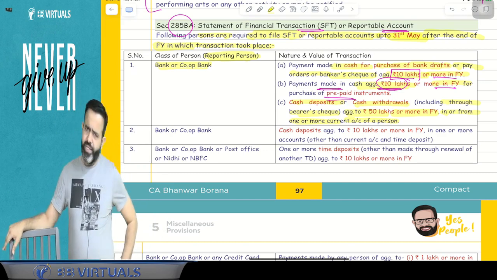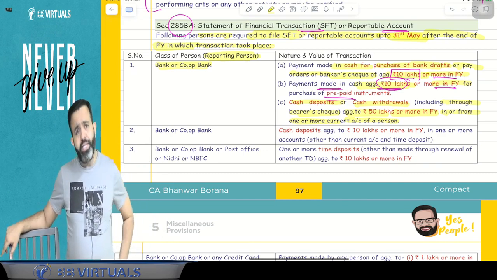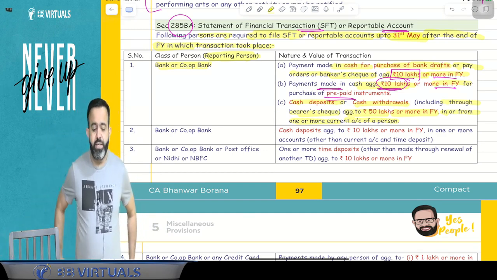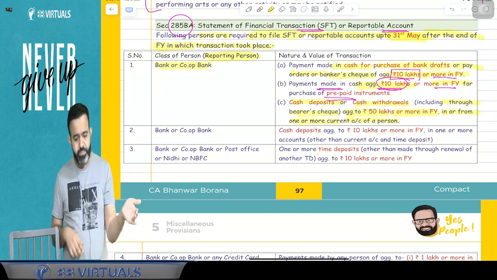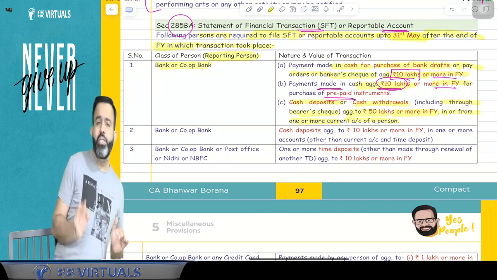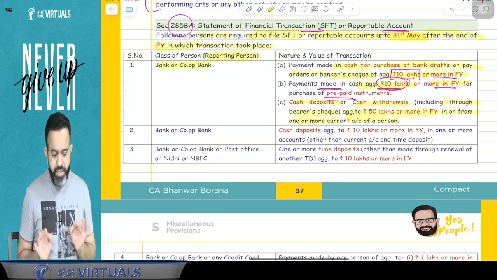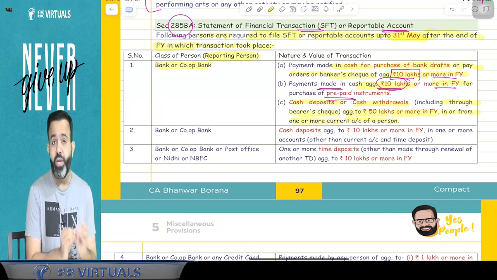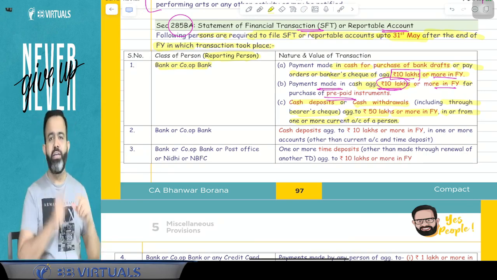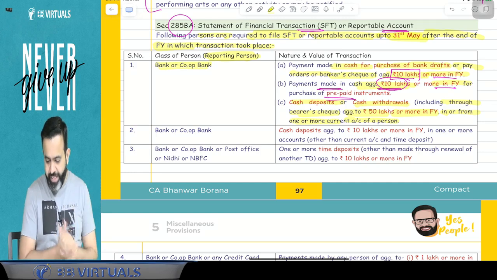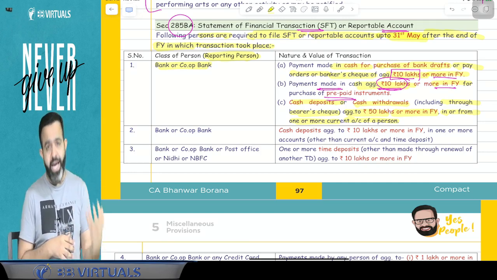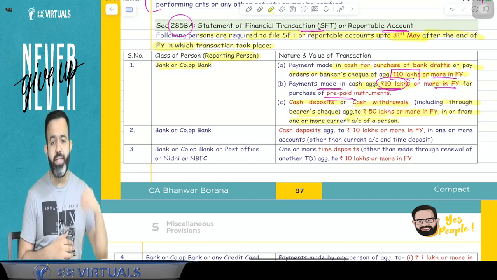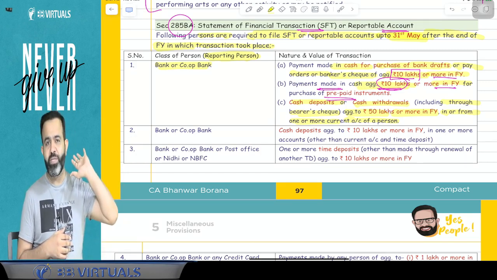Guys, the bank or cooperative bank will give your detail to the income tax department. They will file the SFT or reportable account to the income tax department up to 31st May of the next year. First is either you have made the DD, that is demand draft, or pay order or bearer check of 10 lakh rupees or more in cash, then your detail will be with the income tax department. Second is, suppose payment is made in cash aggregating rupees 10 lakh or more for the purchase of a prepaid instrument, then your detail will be with the income tax department.